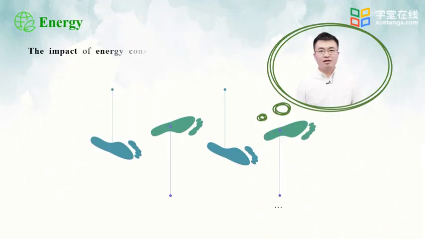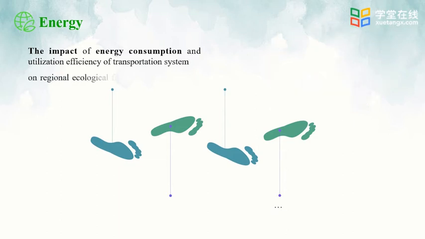Energy is a hot sector as scholars of many countries study climate change. The traffic system involves energy consumption and utilization efficiency, and the impact on regional ecological footprint and sustainable development. For example, how much is the ecological footprint of fuels burned by cars, as well as those burnt by planes?